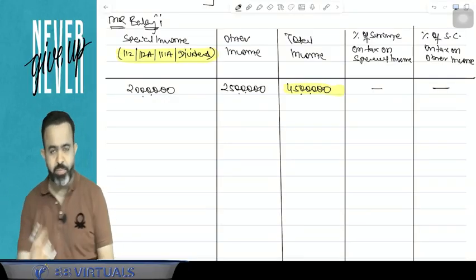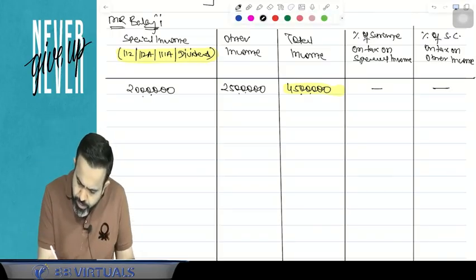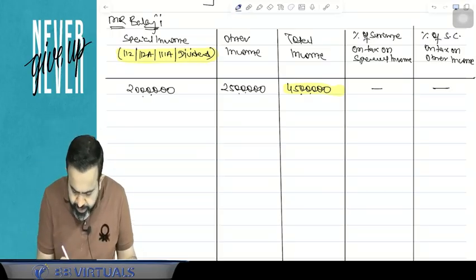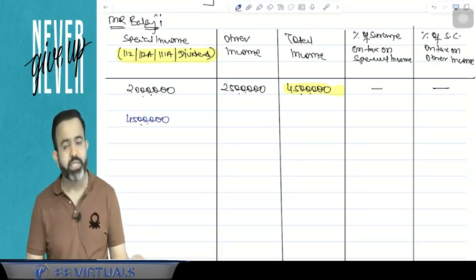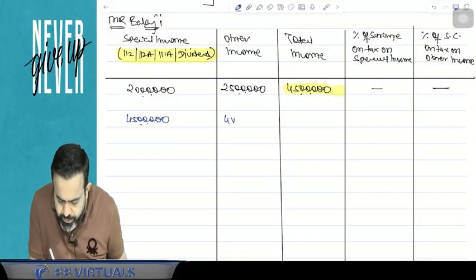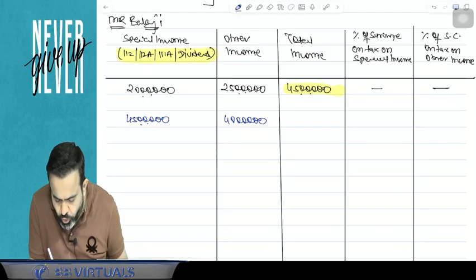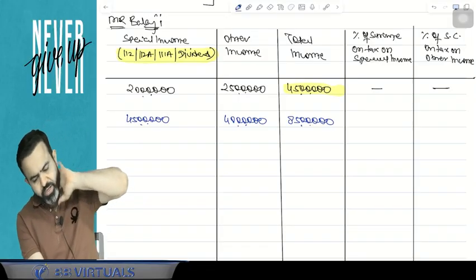Now try to understand, all people. Second example. Suppose, for example, my special income is 45 lakh. These four incomes are special income, 45 lakh. My other income is, suppose, 40 lakh. So total comes to 85 lakh.